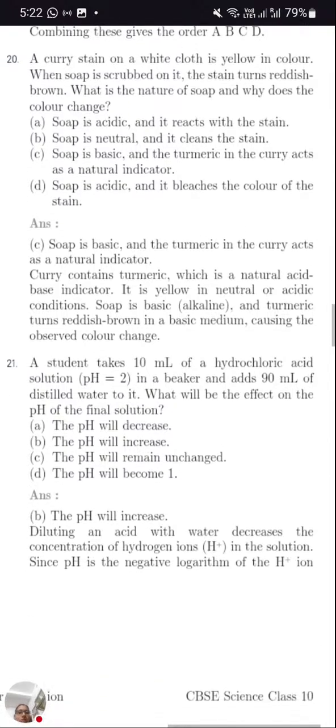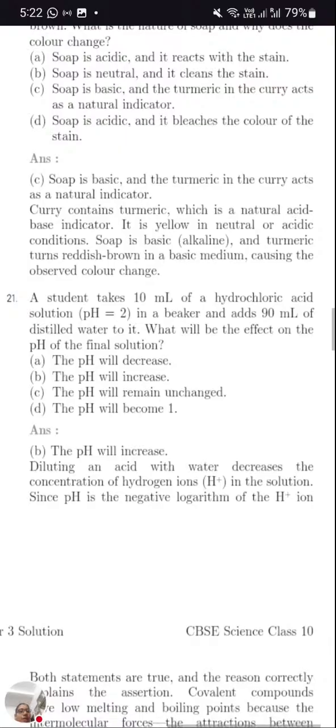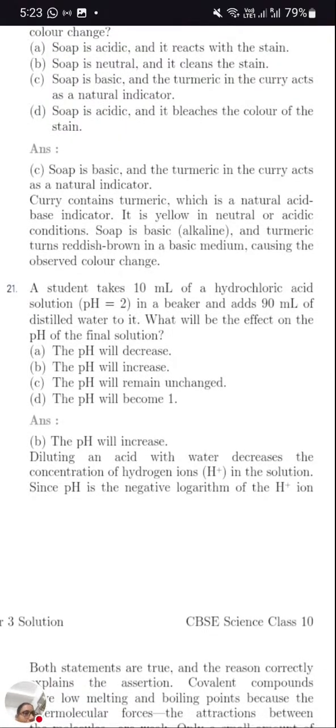Okay, let's have the explanation. This is also a very interesting one. Curry contains turmeric, which is a natural acid base indicator. It is yellow in color in neutral and acidic condition, but it turns reddish brown in base. You might have seen that if some turmeric is on a white handkerchief or white cloth and you apply soap to it, soon it will turn red, and after drying it in the sun, the cloth will become clear without any turmeric. That is an indicator. So turmeric is a natural indicator which turns reddish brown in base.